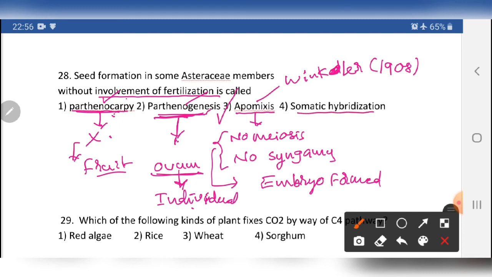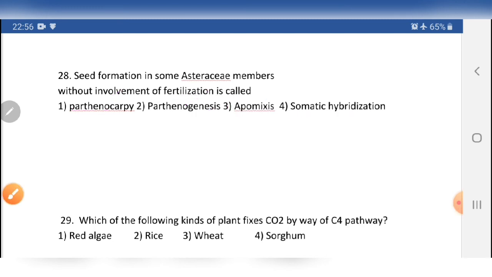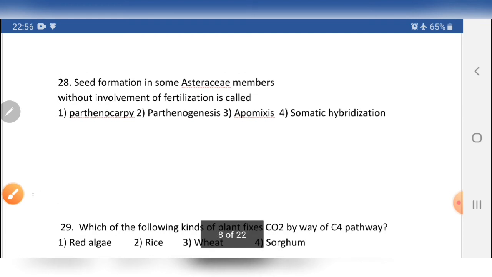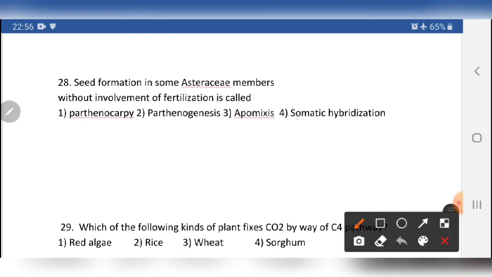And somatic hybridization was a different concept. For example, this is a plant cell with a cell wall. The cell wall is removed by using cellulase enzyme and pectinase enzyme. Now the cell has no cell wall.